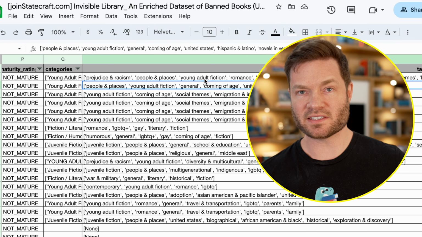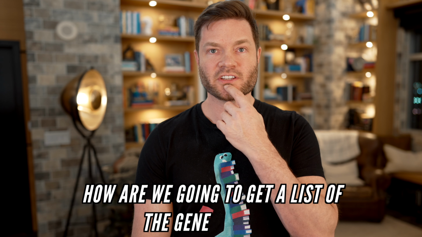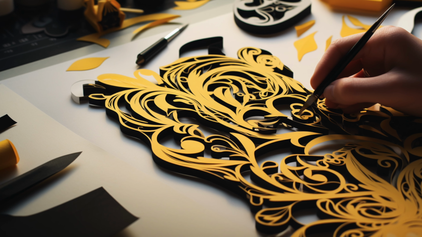So titles like people and places, young adult fiction, coming of age, romance, social themes, LGBTQ, that kind of stuff. So first they had to remove the generic tags. For example, young adult fiction. How are we going to get a list of the generic tags? I guess we'd have to make that by hand. And then consolidate similar topics.